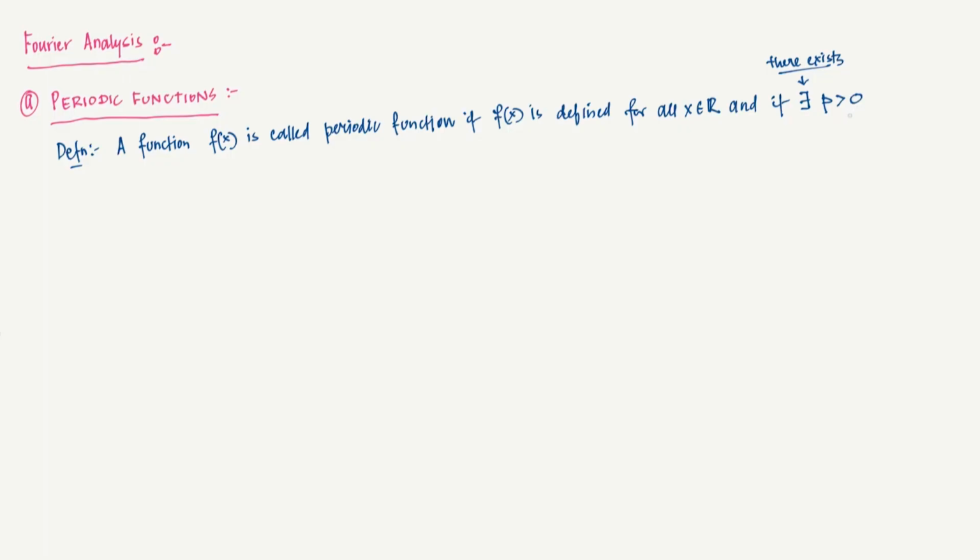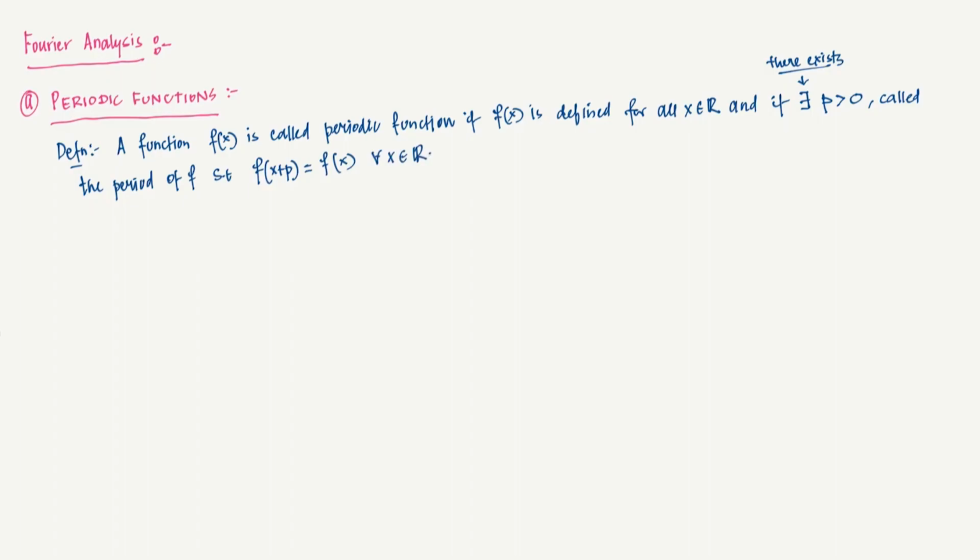So we'll call this the period of f such that f of x plus p equals f of x. This should hold for all x in R.